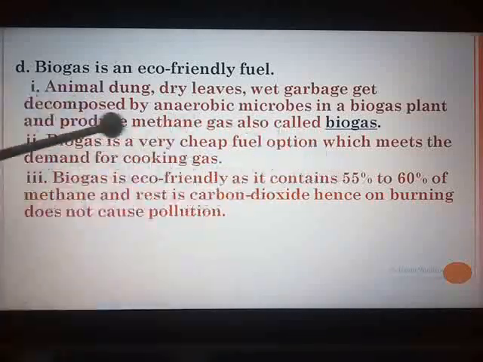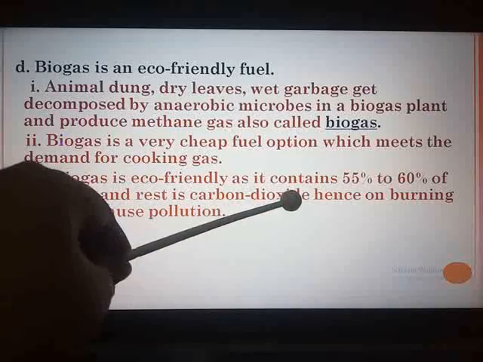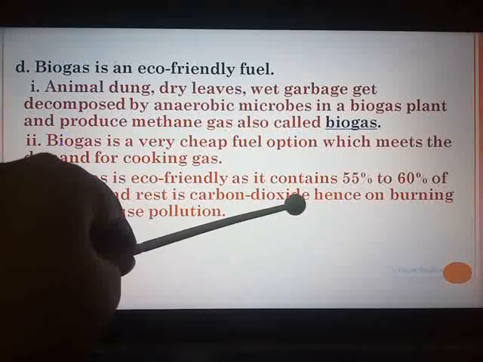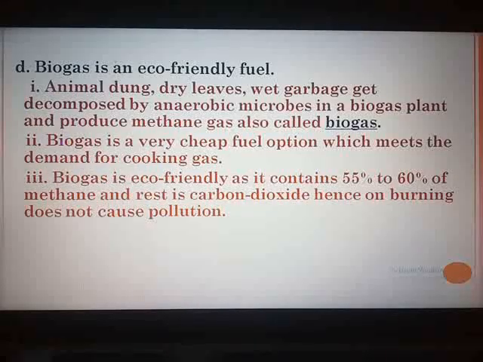Because it contains 55% to 60% of methane and the rest is carbon dioxide. Up till here you have in the textbook. So this point you have to add: hence on burning it does not cause pollution because no harmful gases are produced. So it does not cause pollution.